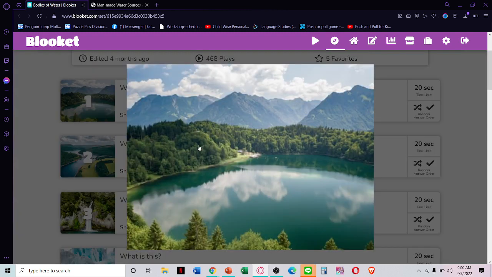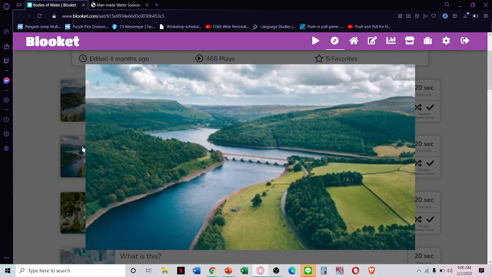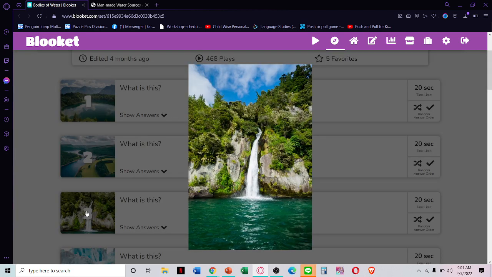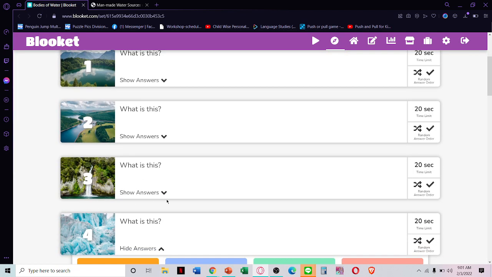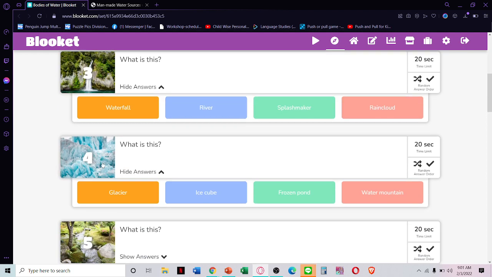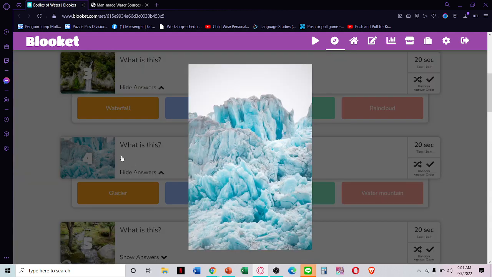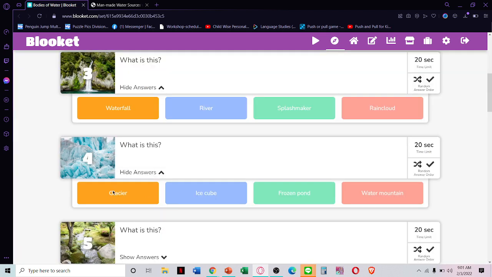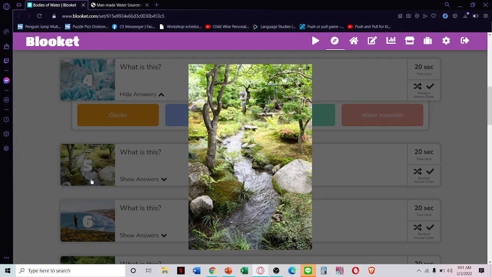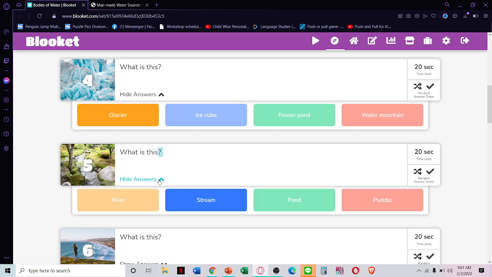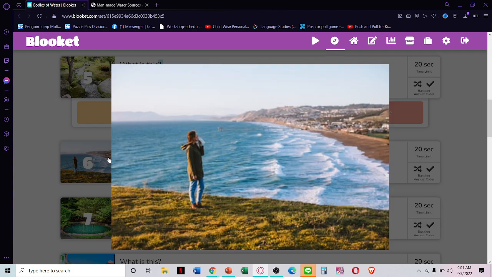The first one, what is this? It's a lake. This one is a... What is this? River. How about this one? Do you know what's this? Yes, it's a waterfall. This one. Do you know this? But you can say this is a glacier. Glacier, this one. And then, how about this? I think it's a stream. Stream.